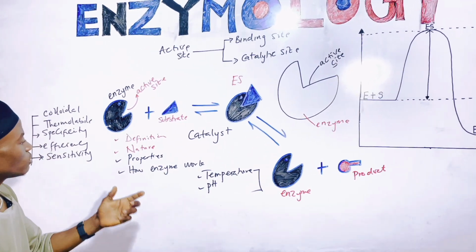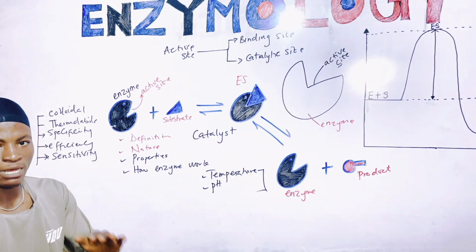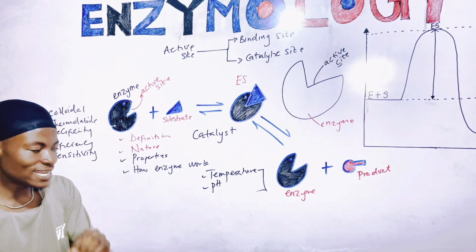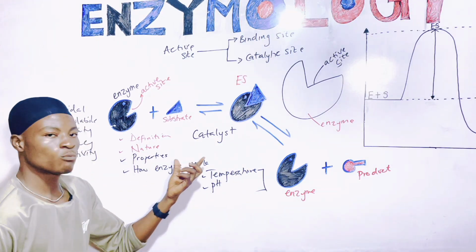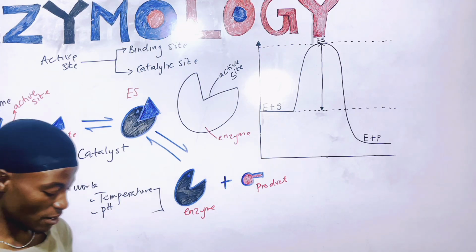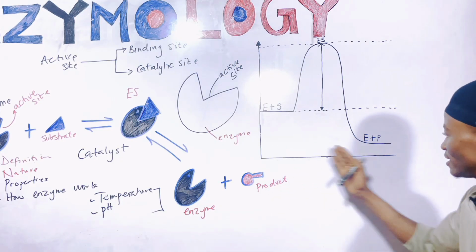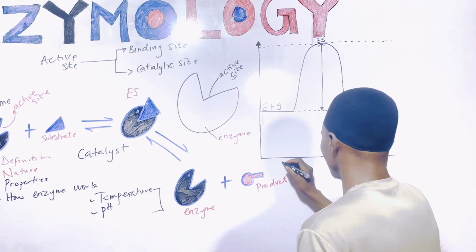So finally, I've actually covered the definition of an enzyme and enzymology itself, the nature of enzyme, and the parts of enzyme. Now the next thing I'm going to talk about is how enzymes work. Let's move to how enzymes work. Now look at this graph that I have here. This side is basically the reaction coordinates.